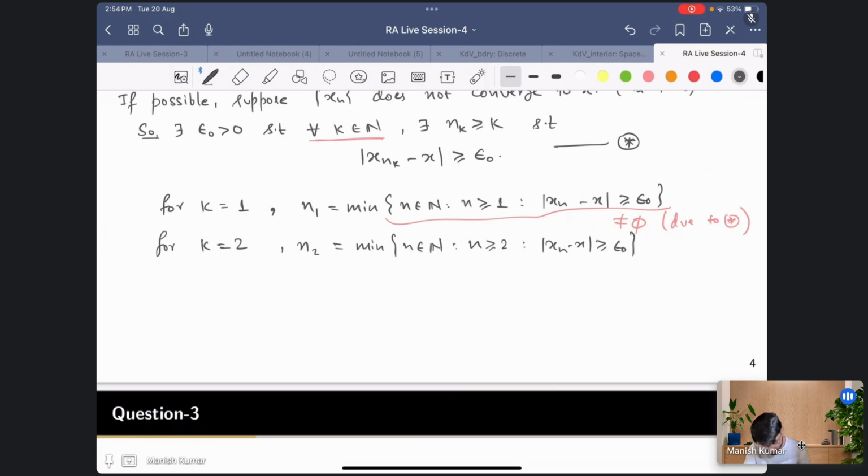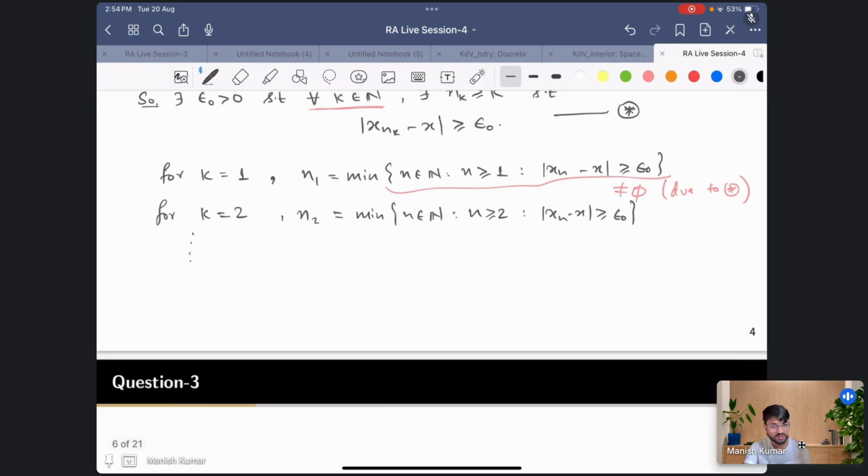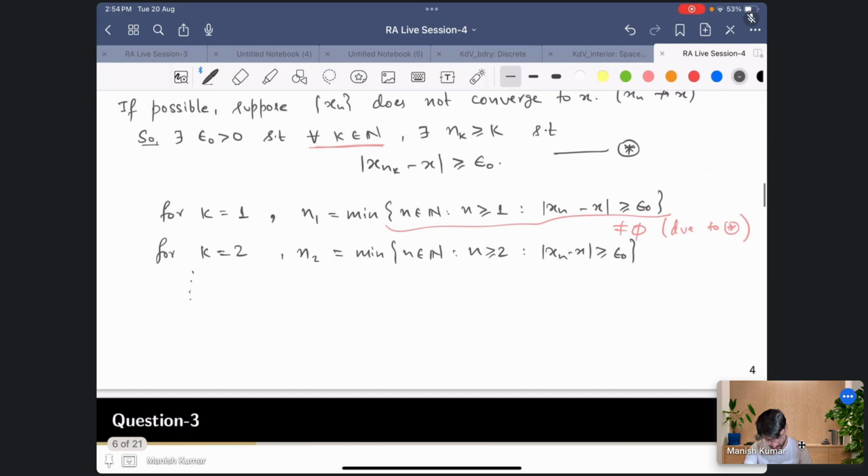And in the same way you can proceed, but now the point is that the subsequence has to have increasing indices. So n1 should be less than n2, n2 should be less than n3, like that. So we have to make sure that we choose n1, n2, n3 in an increasing fashion. That is always possible, because suppose n2 is equal to n1, then we'll drop this n2 and choose n3.